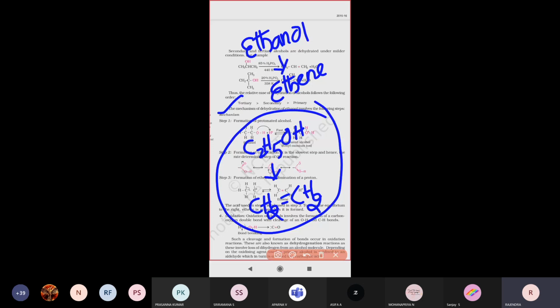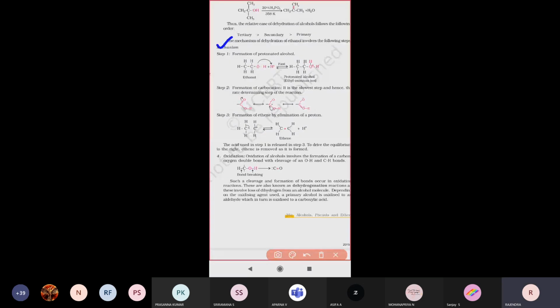Just look here, all of you. What is the mechanism, and how does this conversion take place? There are 3 steps in total. Step 1 is the formation of protonated alcohol. The second step is the formation of carbocation. The third step is the elimination of a proton.